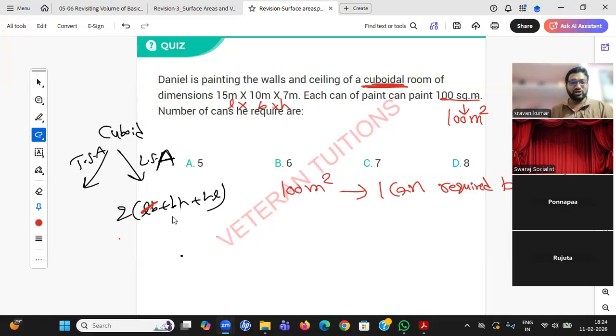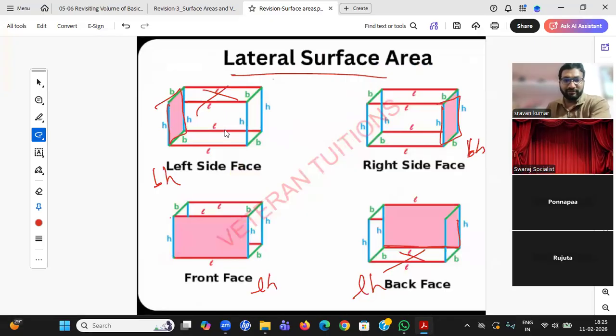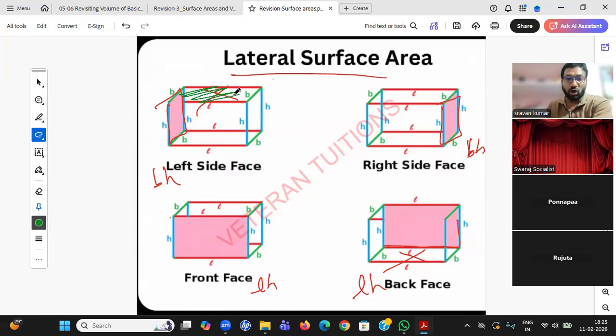Student, he is asking to paint the walls. Walls means four sides, so he is definitely asking LSA. LSA means in the main formula I need to remove this LB. But he is also including the ceiling. In LSA we deleted the top and bottom, but now he wants to paint the top also.